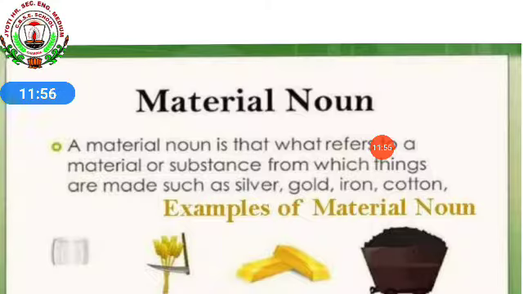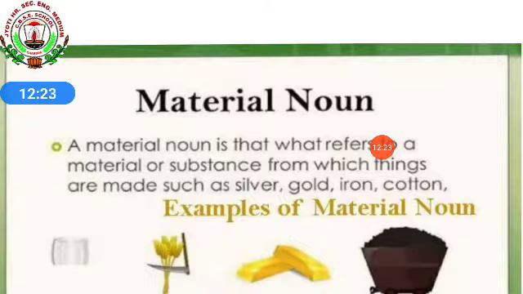Okay, so here material noun means the things which are raw. The material noun means the things which we are taking in a raw form. That comes under your material noun. A material noun is that which refers to a material or substance from which things are made. All the raw materials. With cocoa, we are making cocoa powder. So before that, cocoa is a raw material.